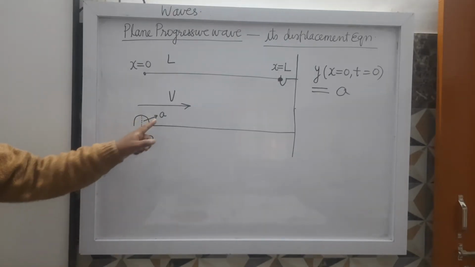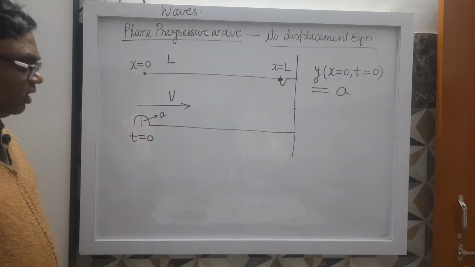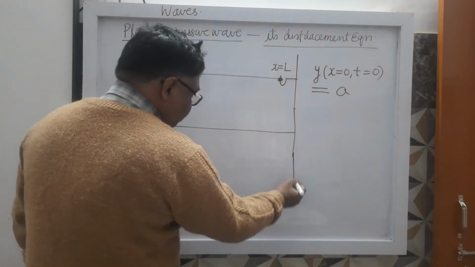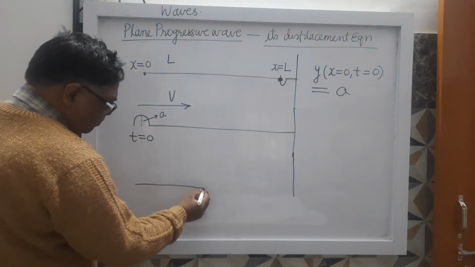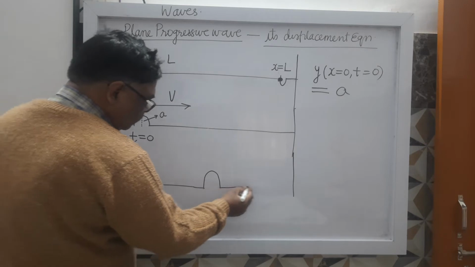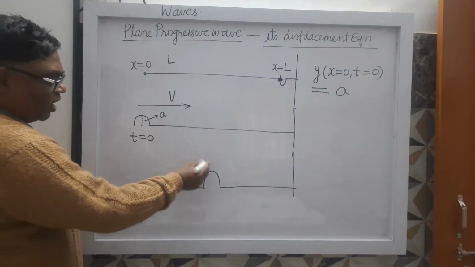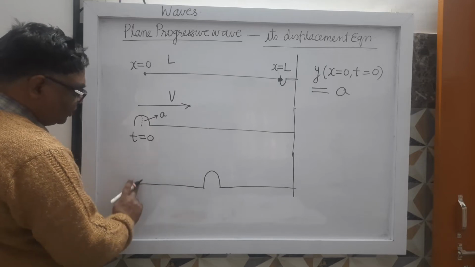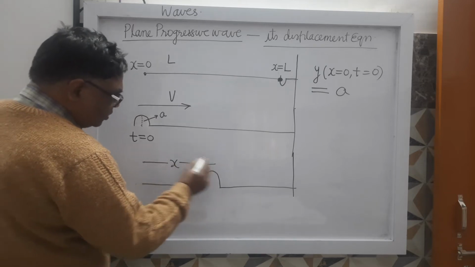After some time, what will happen? This pulse will reach here. You see in the diagram. After some time, this pulse will now reach here. How much distance will it travel? Suppose it had traveled this distance.